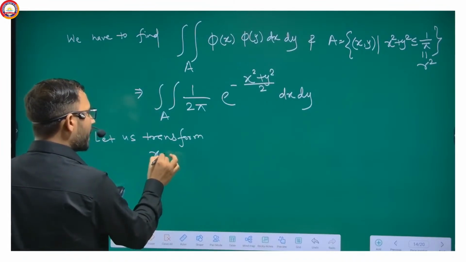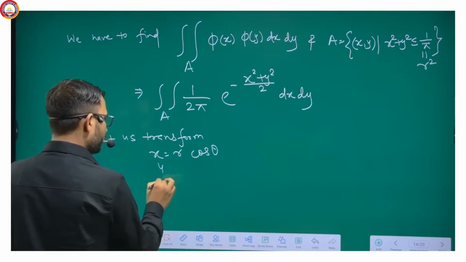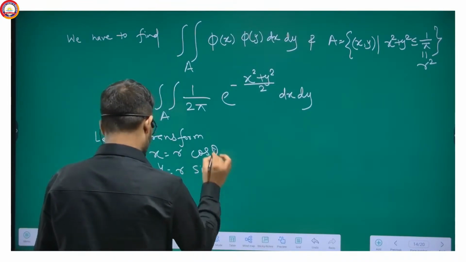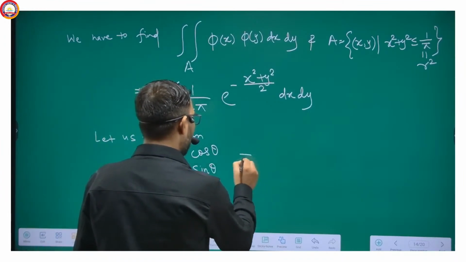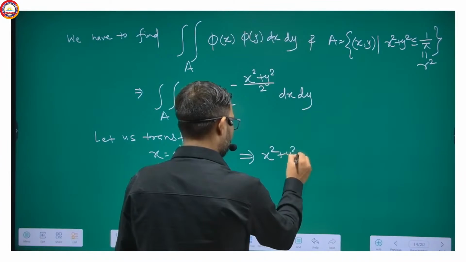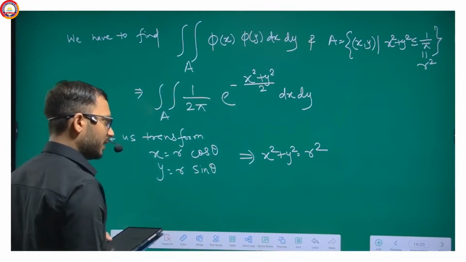x equal to r cos theta and y equal to r sin theta, as we do for the polar coordinates, which will imply x square plus y square equal to r square, because sin square theta plus cos square theta equal to 1.